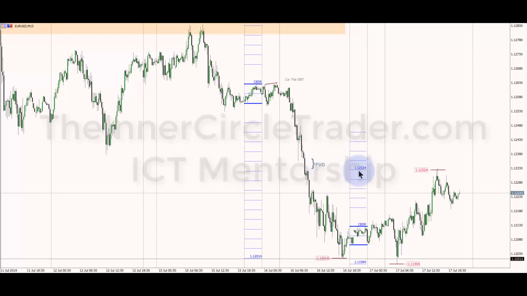So 112.32.4, and the high came in at 112.33 even. So off by 6 pipettes. So just 1 pipette above a half of a pip, creating the high of the day.